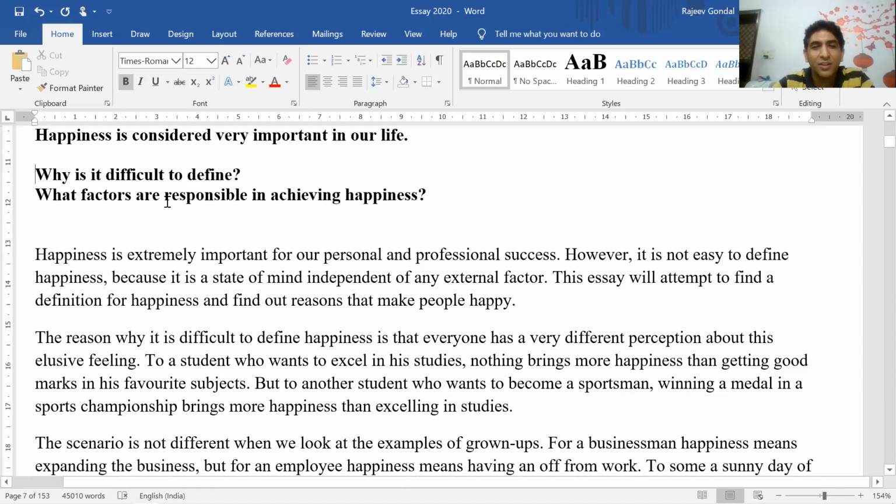So analyzing the question and understanding what the background information or the premise is and what the questions are is very important. This is the first step in writing your essay, which is understanding the prompt. Let us go back to our mind map and see what we have there.